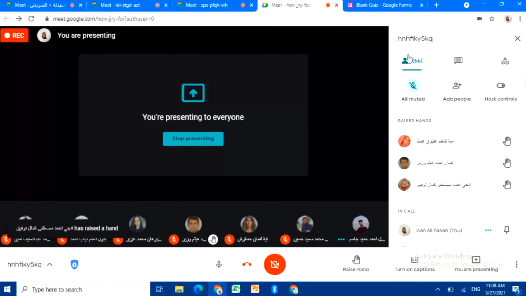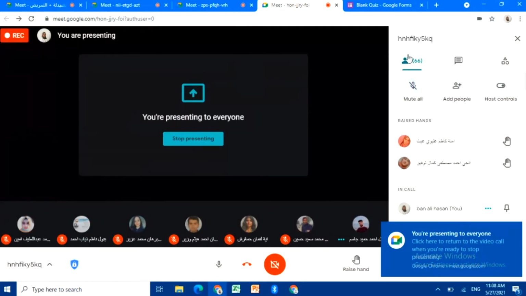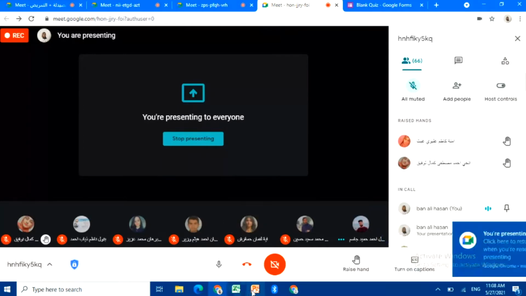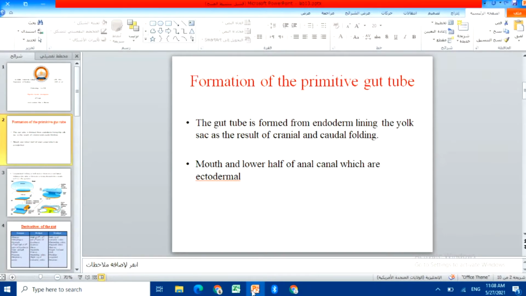Endoderm. Yes, from endoderm, generally. Good. So generally we can say that it's formed from endoderm. I mean the gut tube, not the whole system together, okay? So we say that the gut tube is formed from endoderm. From which endoderm?